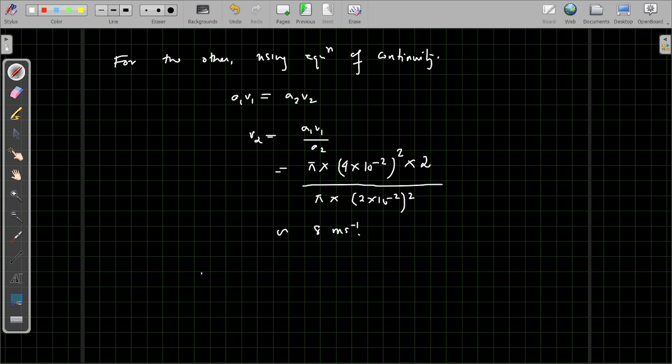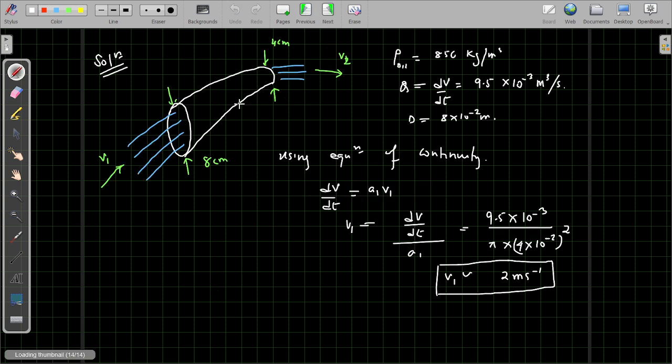Clearly we can see V2 is greater than V1, and as derived, where the cross-sectional area is more, the velocity of the liquid is slow, and where the cross-sectional area is small, the velocity of the liquid is more. It is because the volume of the liquid flowing per unit time is constant and there is no sink, no source, so the mass entering the pipe and the mass coming out remain the same, and because of that the variation in velocity takes place, keeping every other factor constant. So if area increases, V decreases. These things happen because of the equation of continuity.